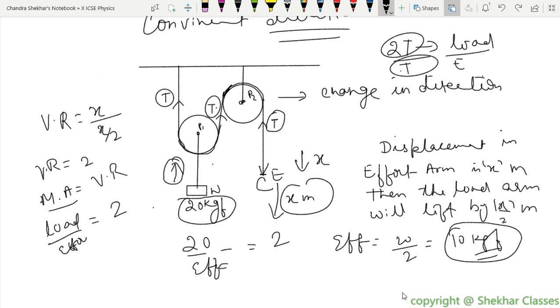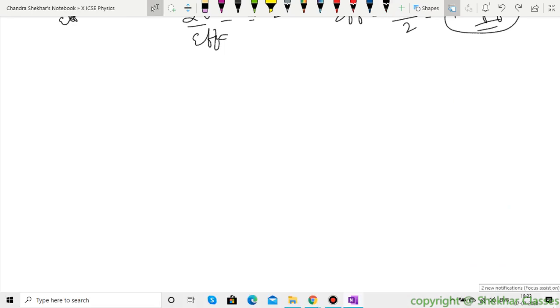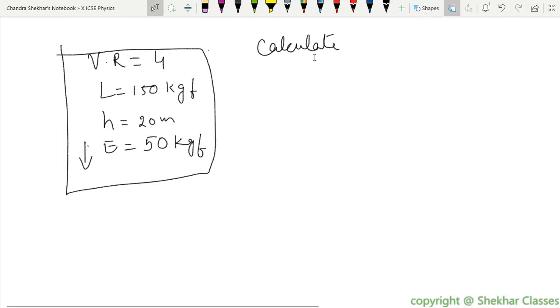Now the next question. First we have to calculate the distance moved by the effort.